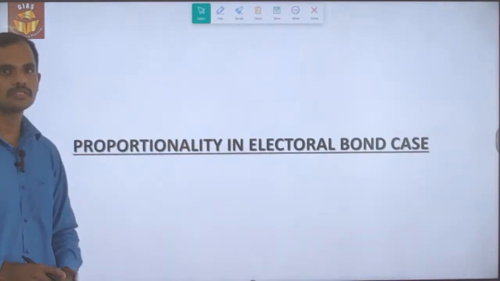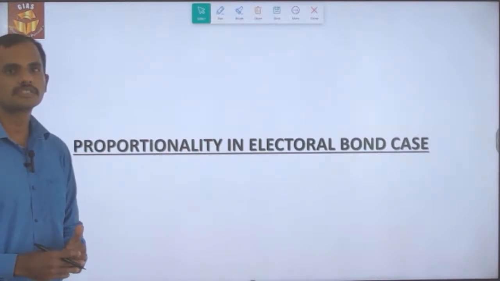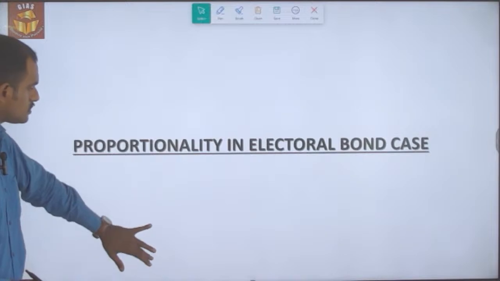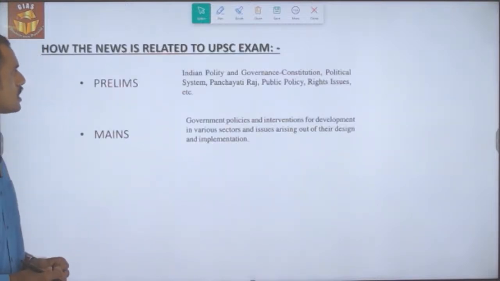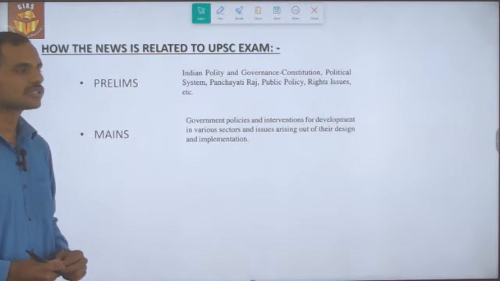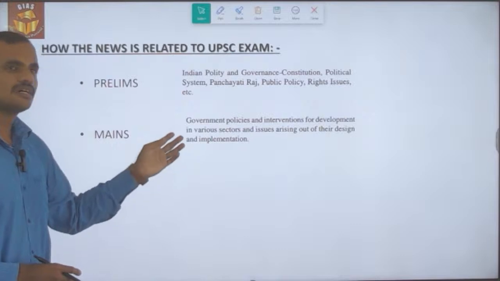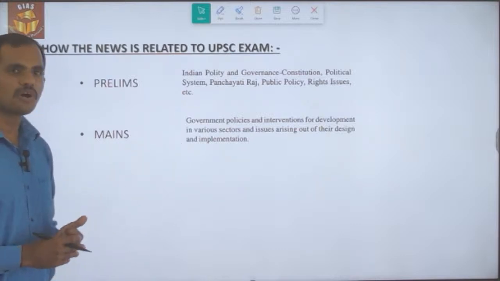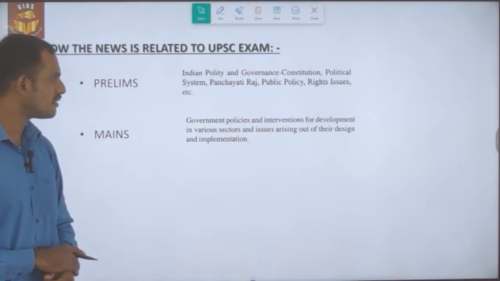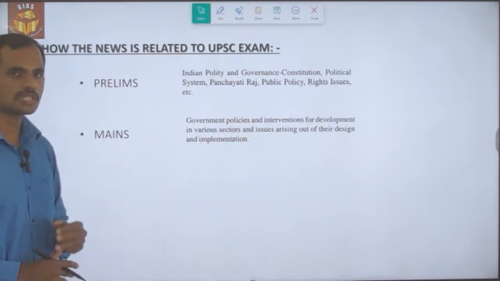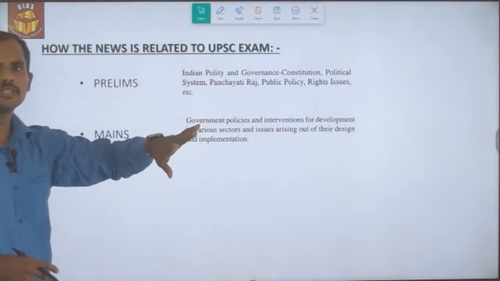Proportionality in the electoral bond case. This news is related to the recent judgment with regards to the electoral bond case. First, we will look into how the news is related to the examination. Under prelims, the news is related to Indian polity, governance, and constitution. Similarly, under mains, it is related to GS Paper 2, through the topic of polity, under the subtopic government policies and interventions for development in various sectors and issues arising out of their design and implementation. So this is how the news has been related to the examination.